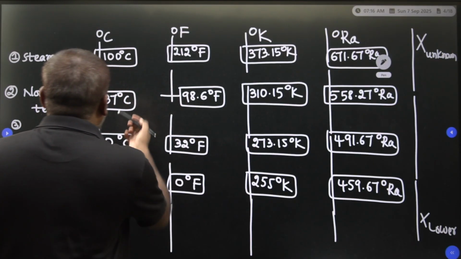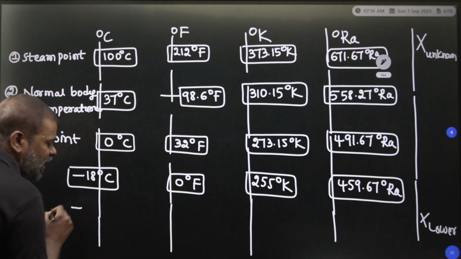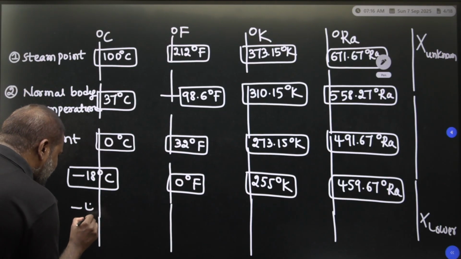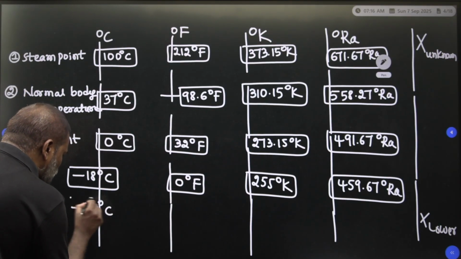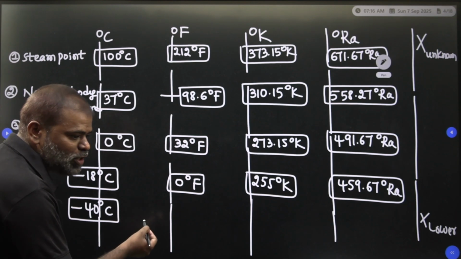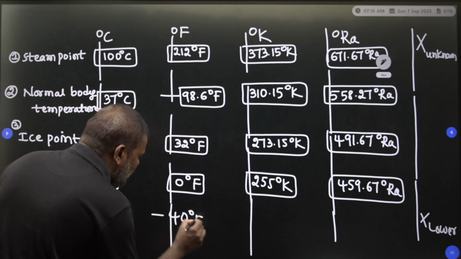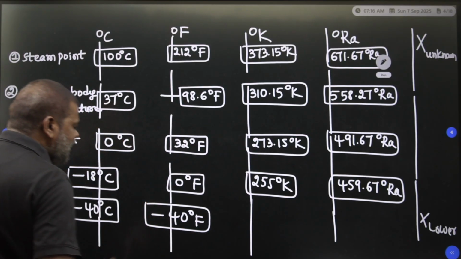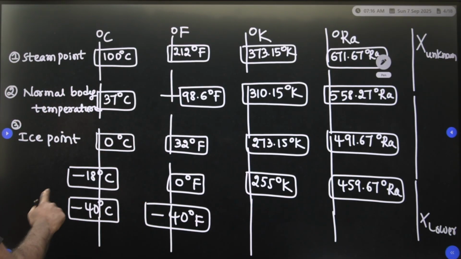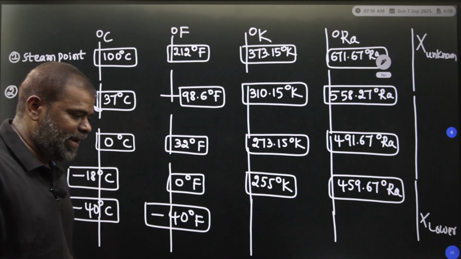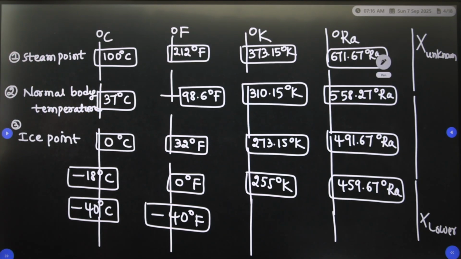Whenever it comes to degree centigrade and Fahrenheit, minus 40 degree centigrade is equal to minus 40 degree Fahrenheit. So, minus 40 is the value where centigrade and Fahrenheit are equal. Now, you are going to take the last value. What is the absolute value? We are going to take it as absolute 0.